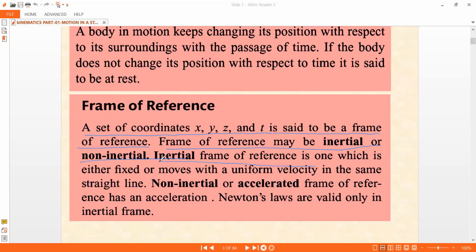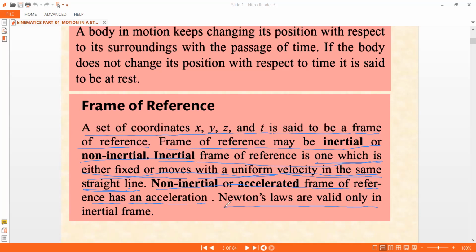An inertial frame of reference is one which is either fixed or moves with a uniform velocity in a straight line. That is called an inertial frame. There is another thing called a non-inertial or accelerated frame of reference, which has an acceleration.